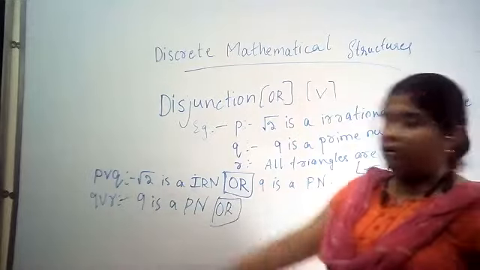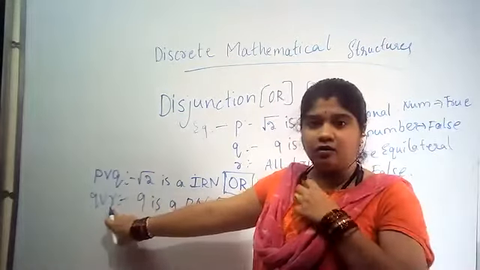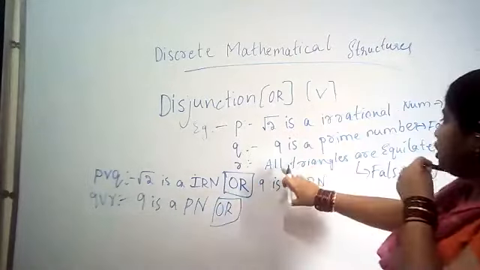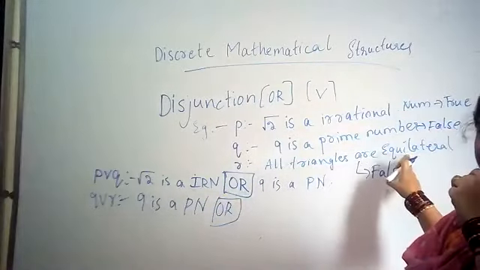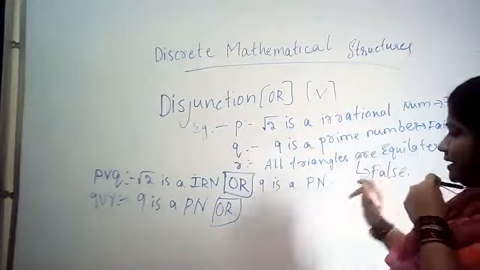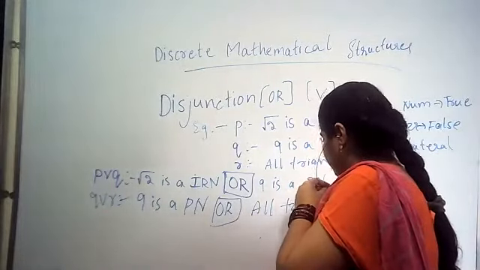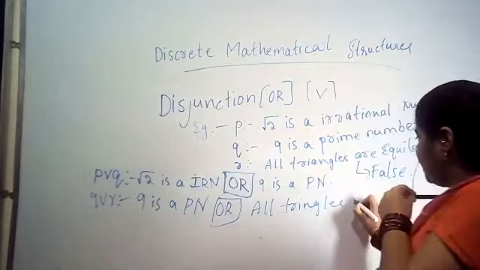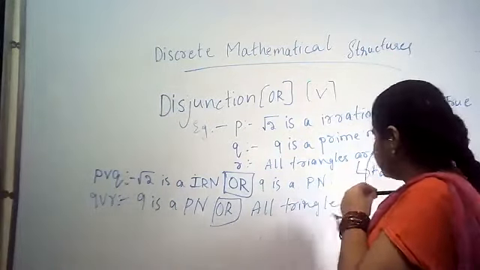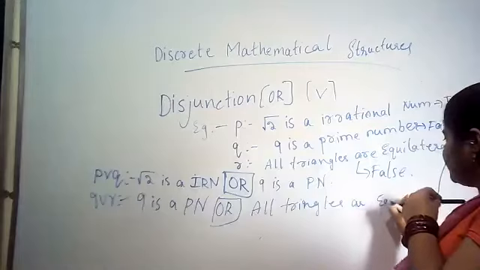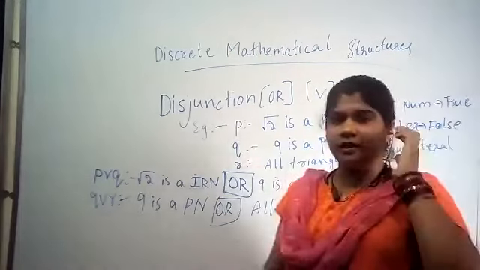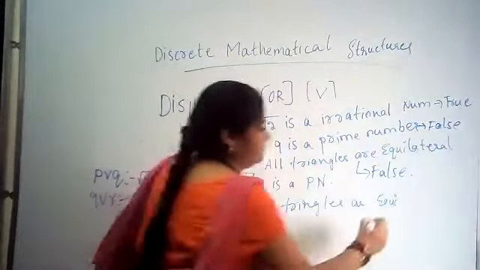What is R here? R is all triangles are equilateral.